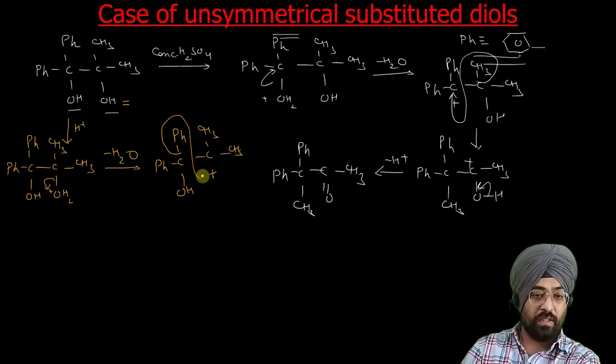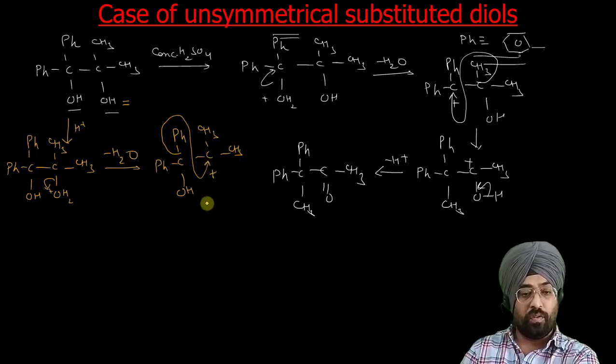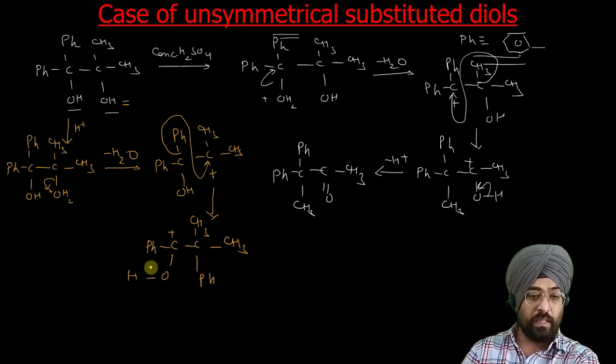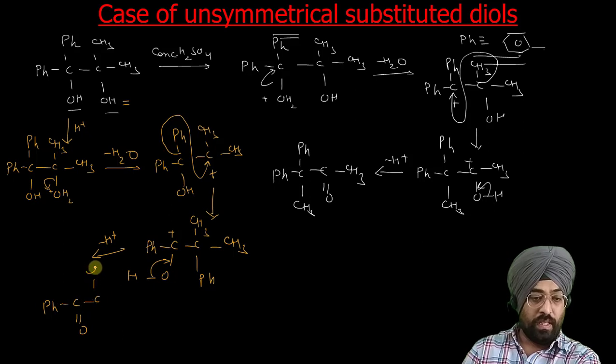Next is migration of this phenyl group. So we get Ph C OH positive C CH3 CH3 Ph, minus H positive. So we get Ph C O C CH3 CH3 Ph.